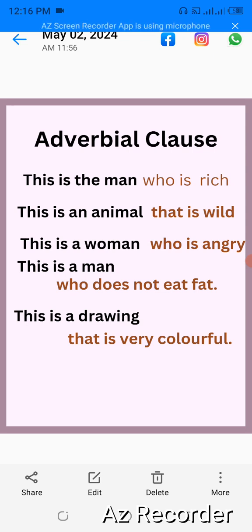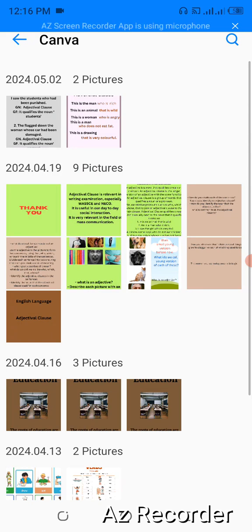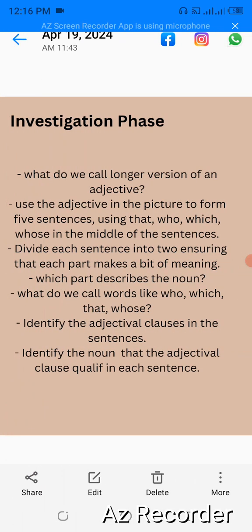And that second part is what we call adjectival clause. Adjectival clause. That is the part that describes the noun. What do we call all those words? That, who, which, whose, that we have used in the middle. What do we call them? Yes. What did you write down? Relative pronoun. Good. Relative pronoun.